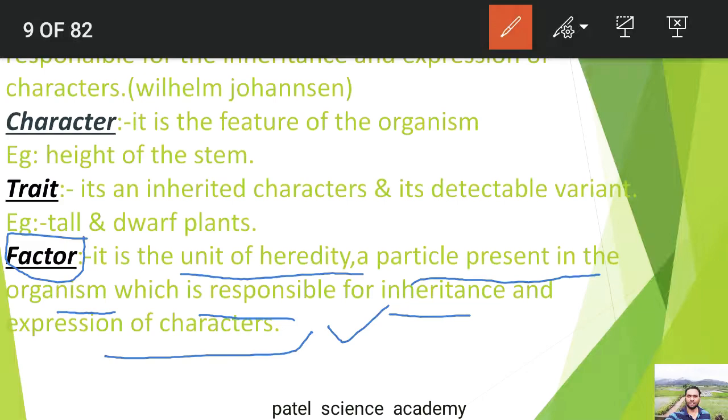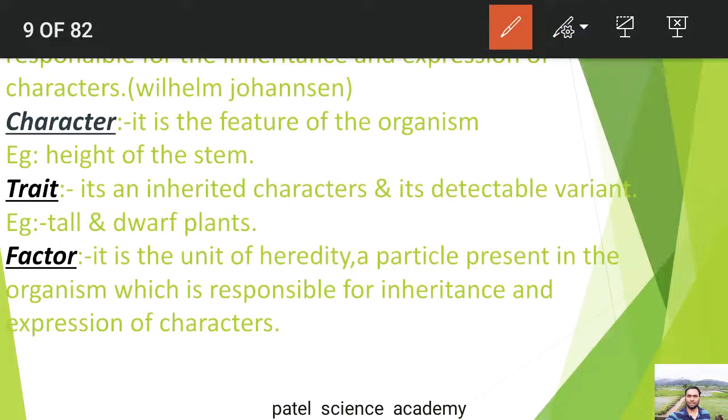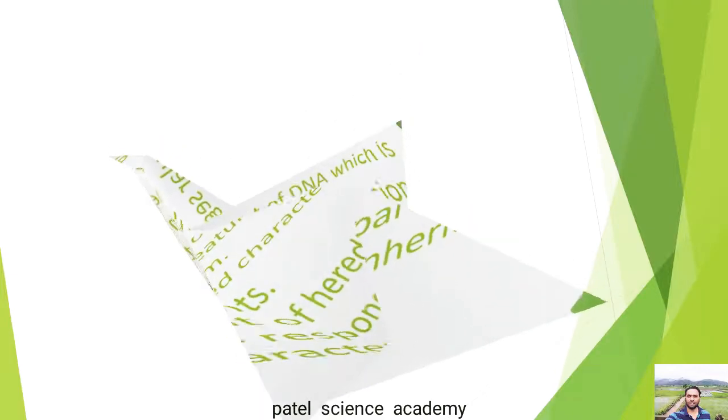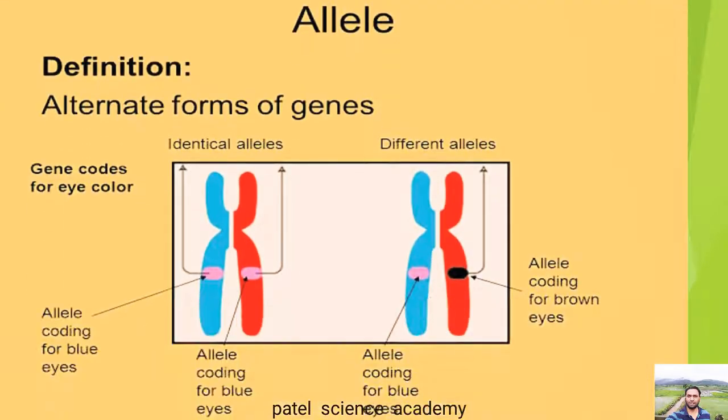So dear students, why does this have a similar definition? Because factor means gene, but factor was used by Mendel earlier, and it was considered as a gene then. So these factors occur in a pair in the parents and segregate from each other during gamete formation without blending or without mixing. So this is that factor. You can just consider factor means genes. I hope you are learning about the terminology we use here.